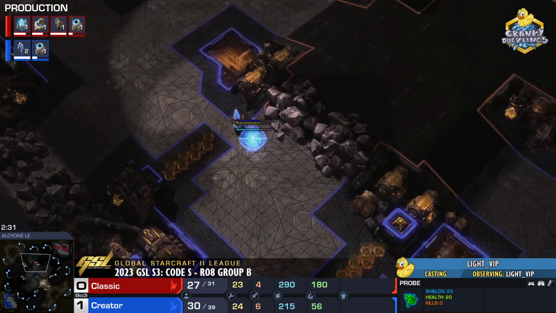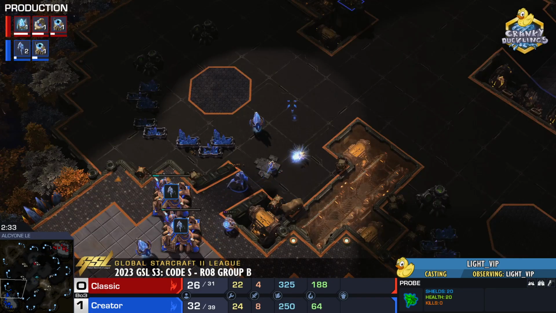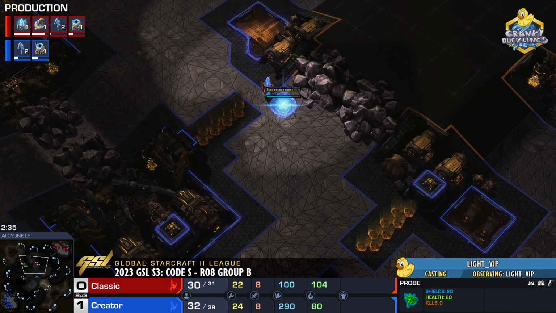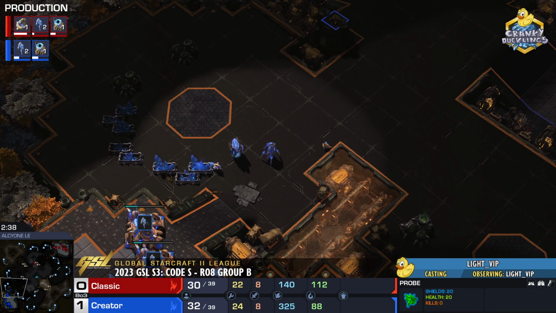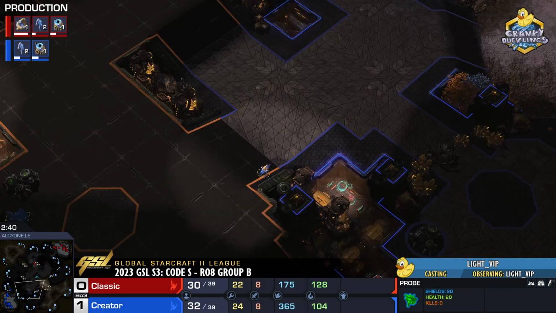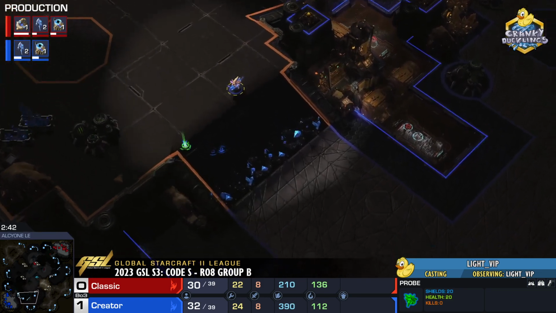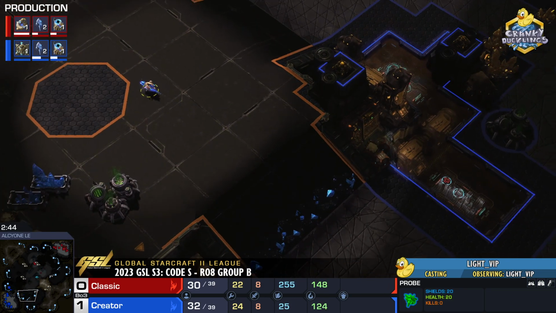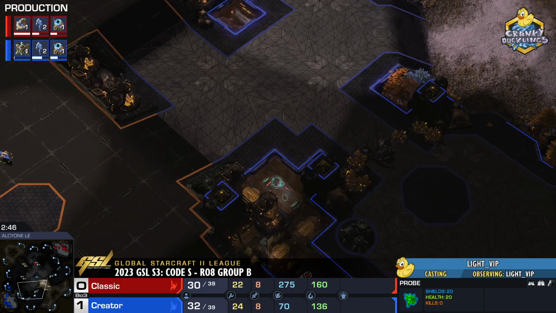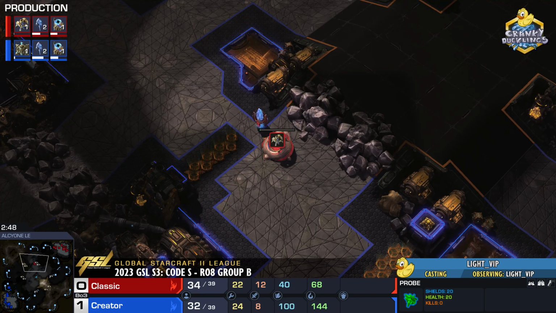This is a very interesting location for a Proxy Robo, just because it's technically on Classic's side of the map. It is still close to Creator, don't get me wrong, but it's on Classic's side. So it's very unlikely that Creator is going to scout there, as he checks the other mineral wall just in case. Again, it makes sense to check these locations first. And Creator is still unaware as to what's happening.